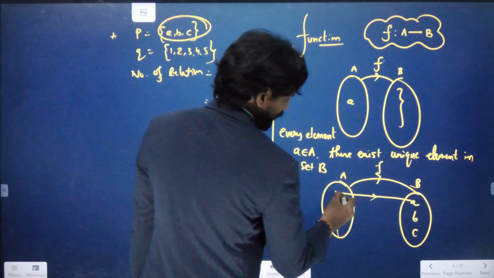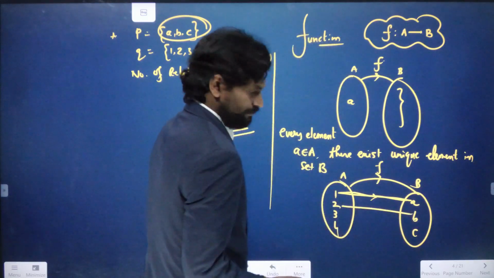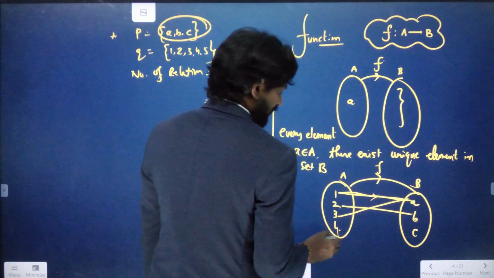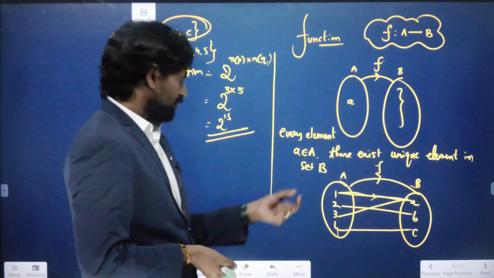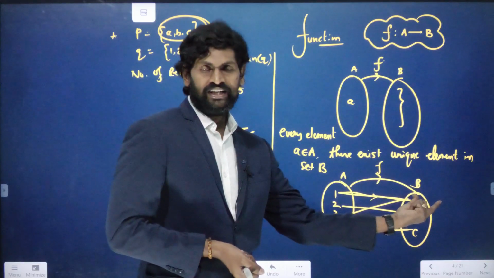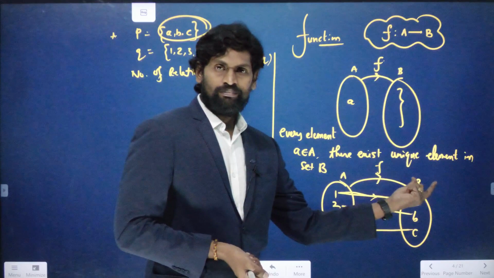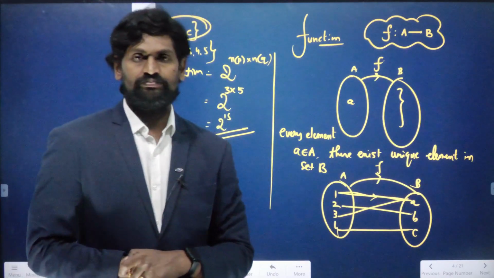So for 1 there exists an element A. For 2 there exists an element B. For 3 there exists an element A, and for 4 an element C. One unique element. So 1 is having only one element in B. 2 is also having one element in B. 3 is also having one element in B. 4 is also having one element in B. Only one element must be there.